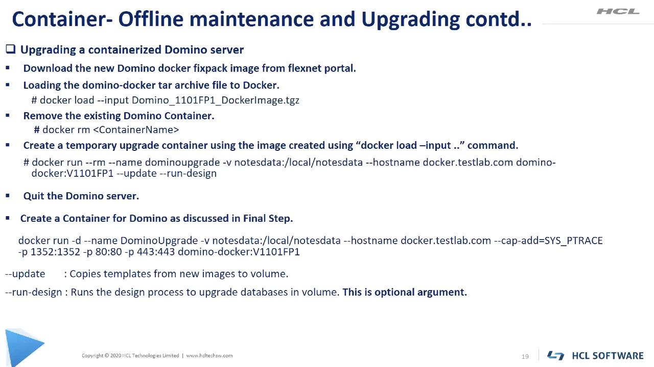Fourth step is to shut down the Domino server. Once we shut down the Domino server, the container stops and it gets removed. The reason it gets removed is that in the command you can see we have mentioned the --rm argument. The next step is to create a Domino container. We already know how to create a Domino container, which we discussed in an earlier slide. On this slide, I have given the command again. So moving on to the next step.